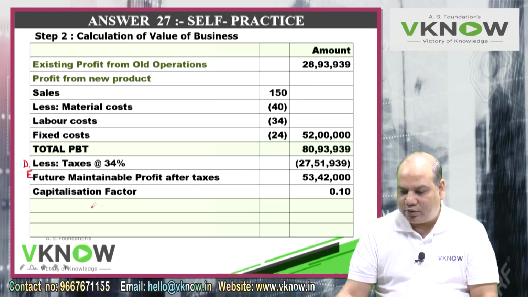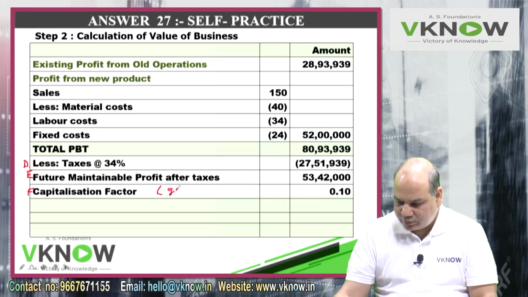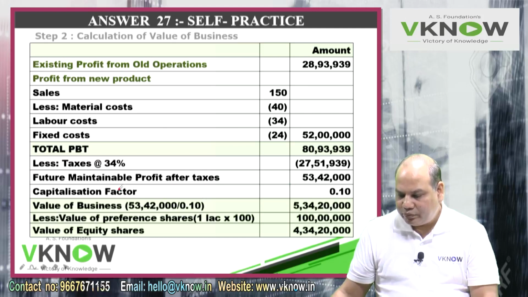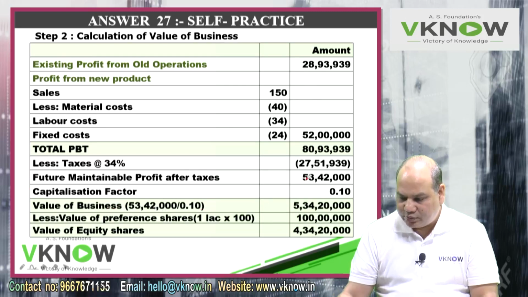Next, point F, write down capitalization factor, which is given as 10%. So future maintainable profit divided by capitalization factor will give you value of entire business. Take on your calculator 53,42,000 divided by 10%. So the value of the entire business is 5,34,20,000.